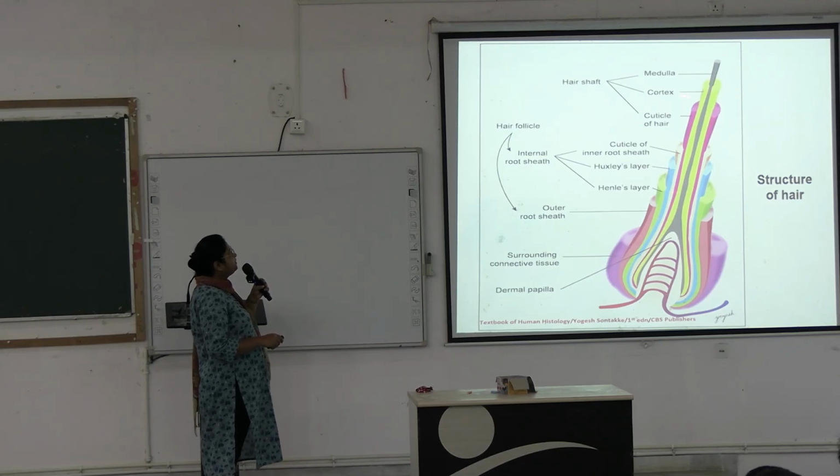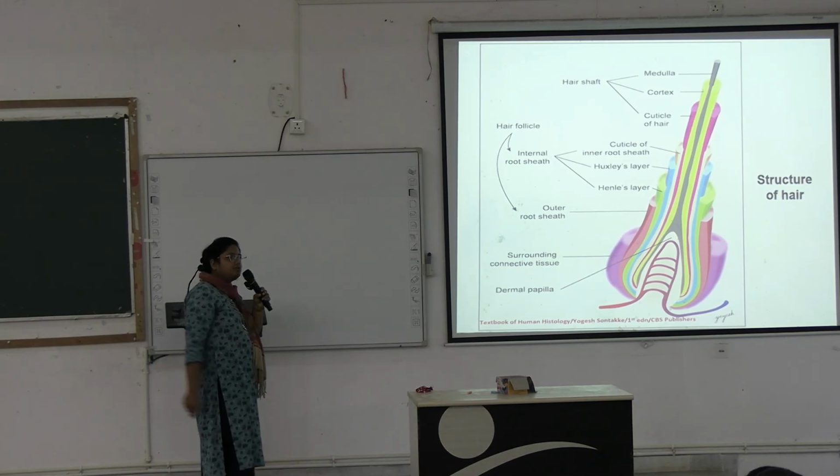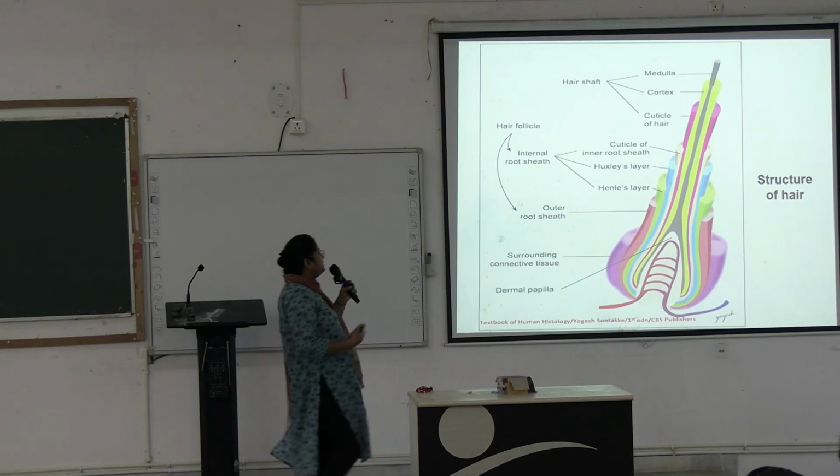Innermost is the matrix, outside is the cortex, then the cuticle of the hair. These form the hair shaft. Outside the cuticle is the cuticle of the inner root sheath, then Huxley's layer and Henle's layer. These three together form the inner root sheath. Outside it is the outer root sheath, and then the surrounding connective tissue, and here is the dermal papilla projecting into the root of the hair. Okay. Next.